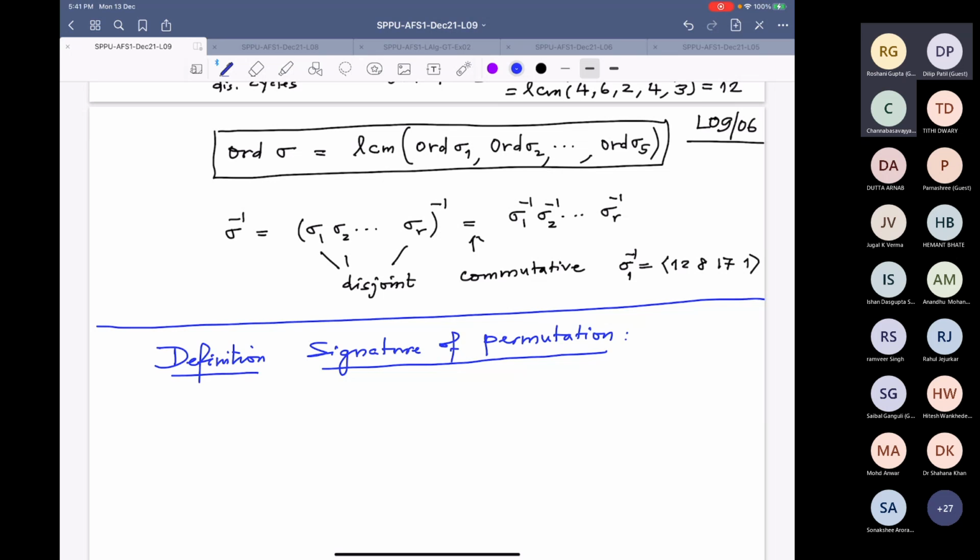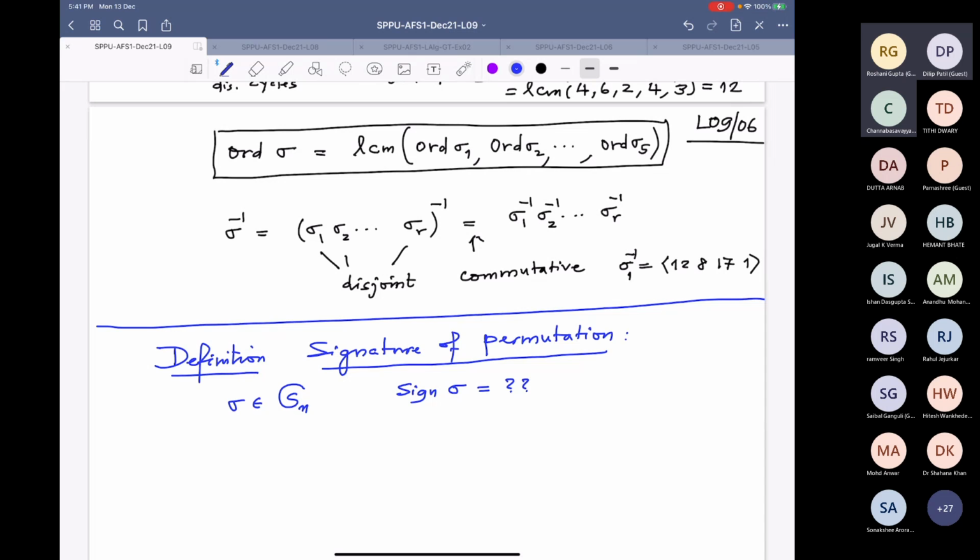All of you know our definition. Can somebody tell me? Suppose I have a permutation in Sn, what is the sign of sigma? It evaluates to 1 when sigma is an even permutation and -1 if sigma is an odd permutation. But then you will have to probe more.